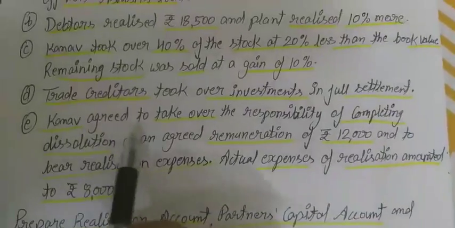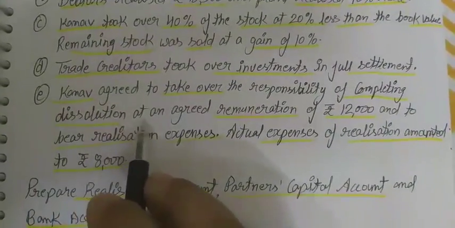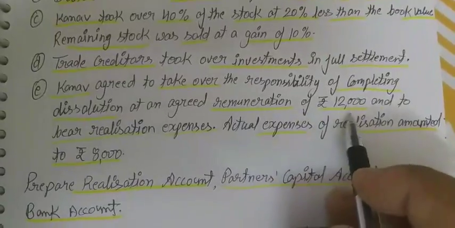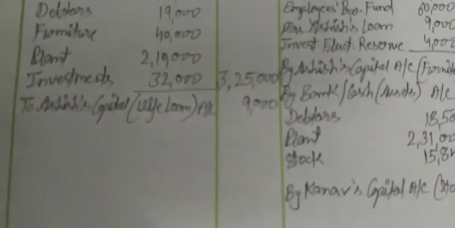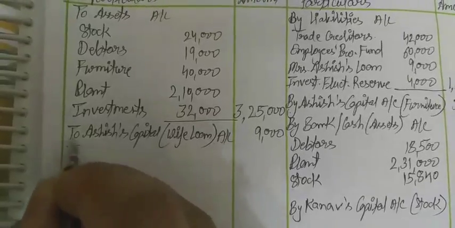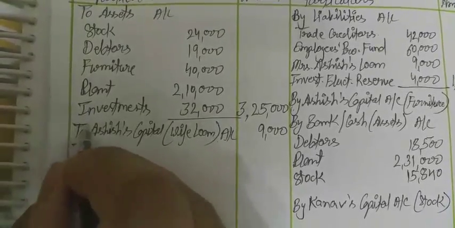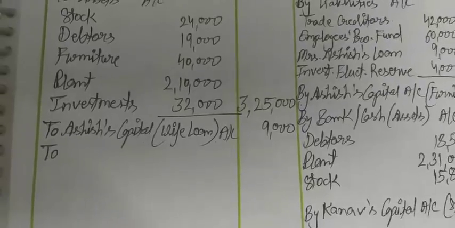Next one is Kanav agreed to take over the responsibility of completing dissolution at an agreed remuneration of rupees 12,000. So he is taking responsibility to do the dissolution, and for that he will take 12,000 as remuneration.